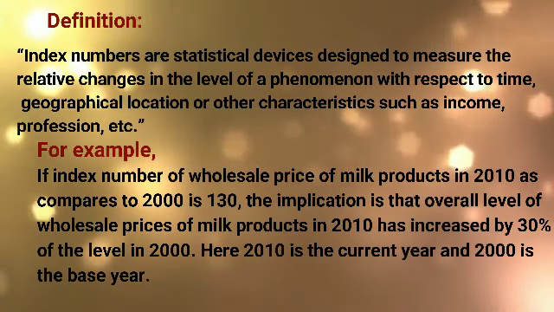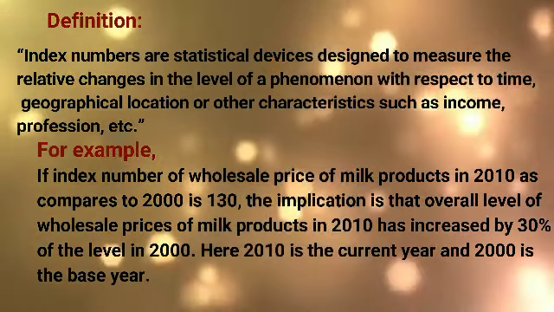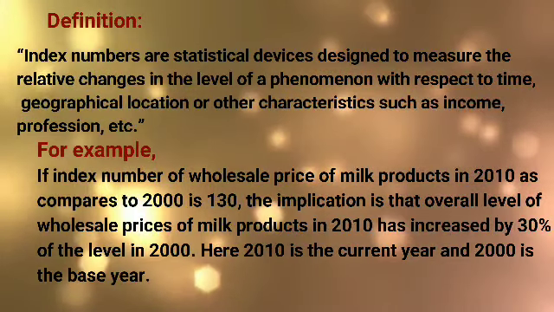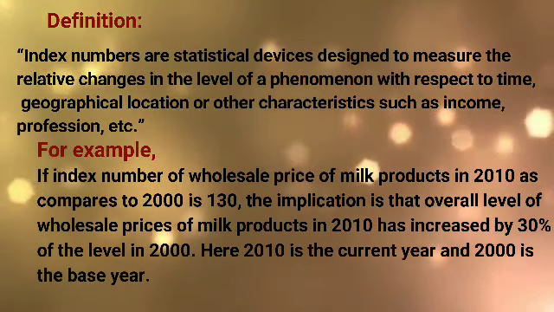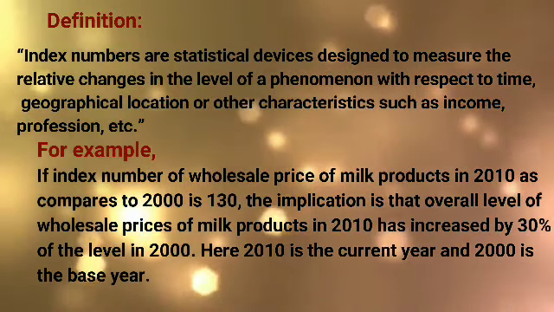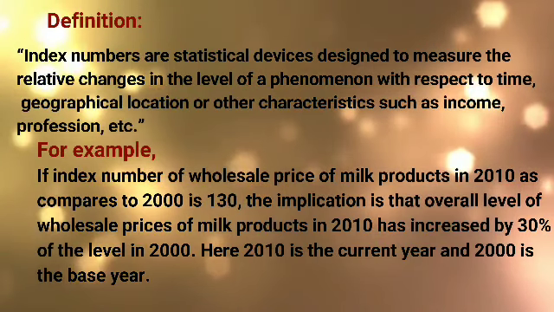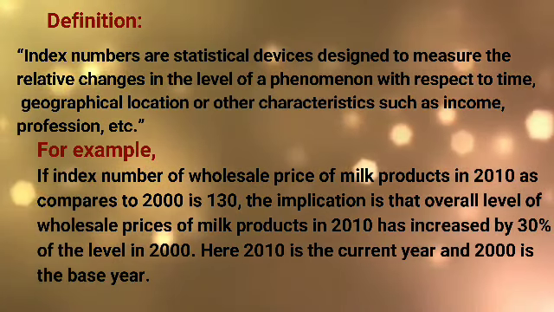Here, base year or base period refers to the year in which an index number begins to be calculated, and current year means the year for which an allocation is designated.